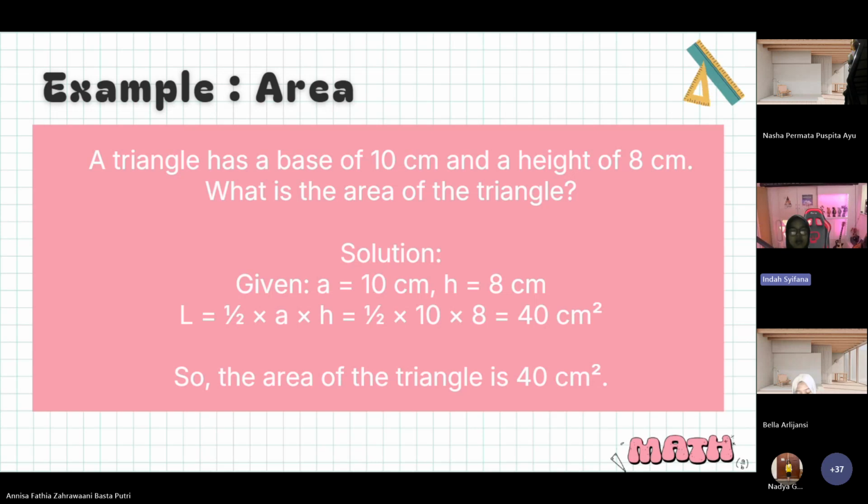Area is 1/2 multiplied by a multiplied by h, equals a half multiplied by 10 multiplied by 8, equals 40 square centimeters. So the area of the triangle is 40 square centimeters. Next.